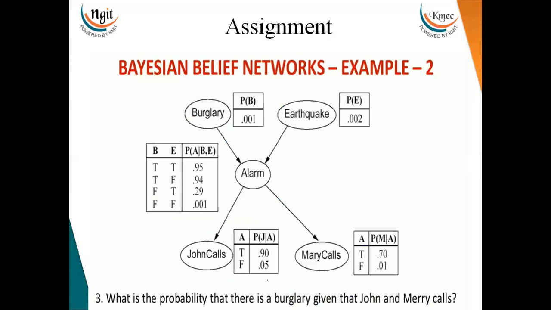Now, this I am giving you as an assignment: what is the probability of burglary when John and Mary are calling? Because John and Mary may call either by hearing the telephone ring or by hearing the music. So, this example you have to solve based on the previous two examples.